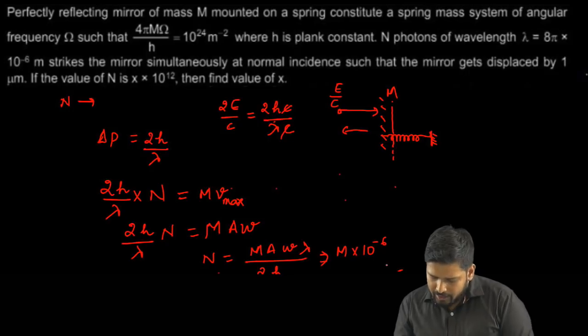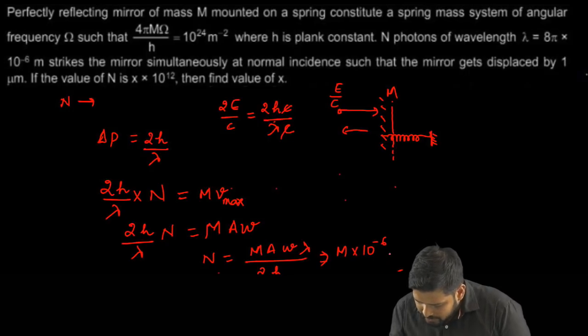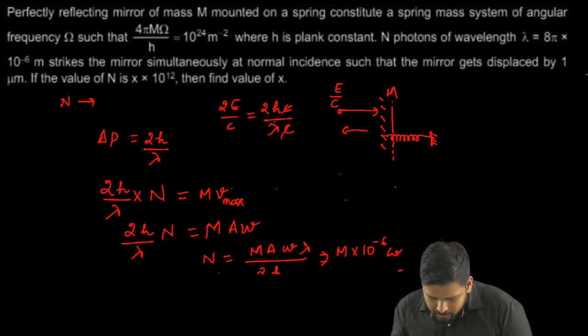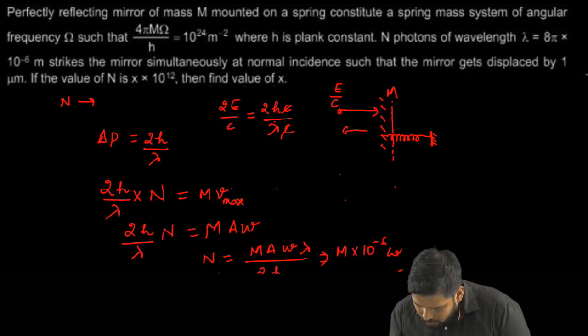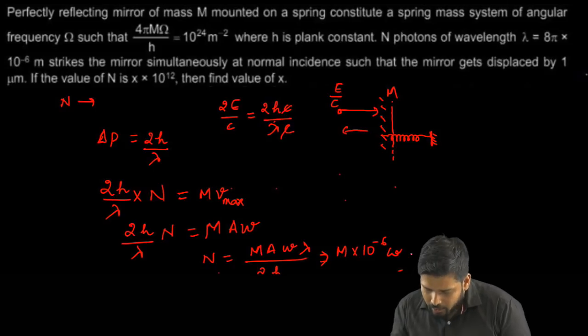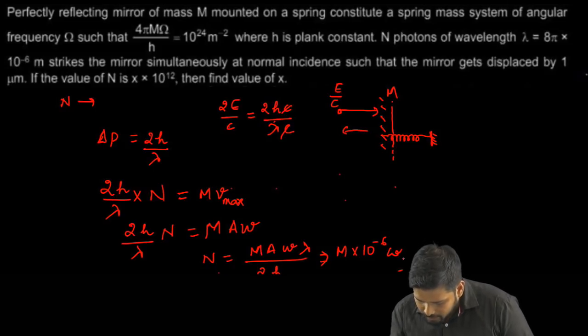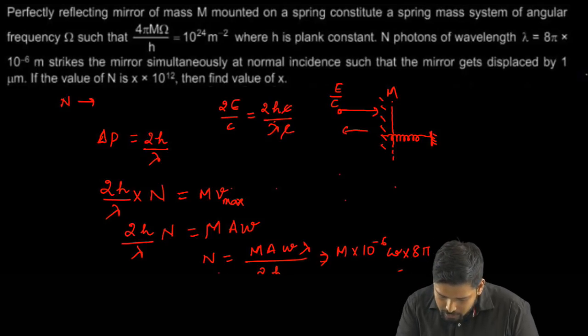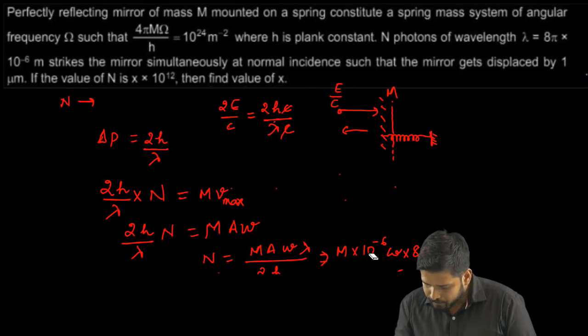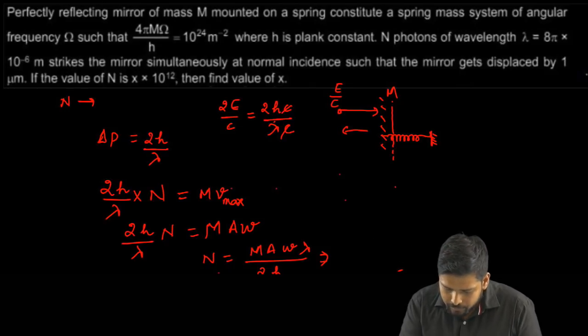And then we have omega, so let's keep omega just like that. And then we have the value of lambda, and lambda is given as 8 pi. I'll just take it on the other side.